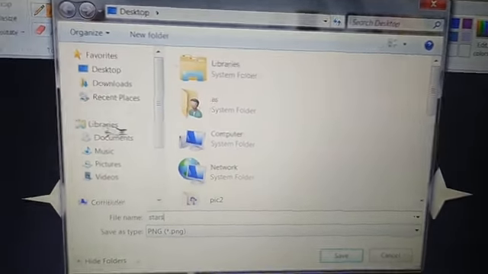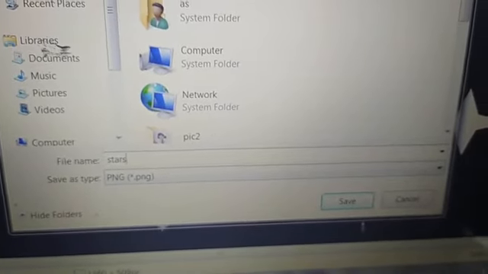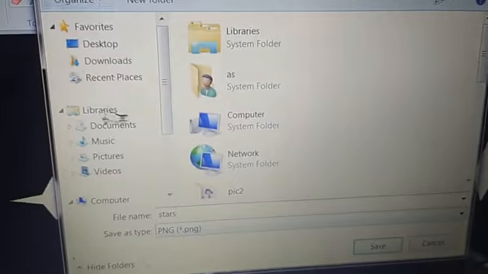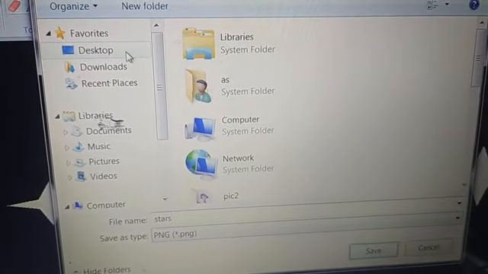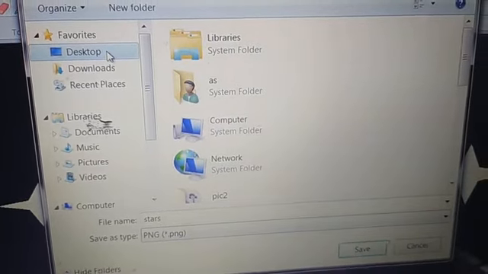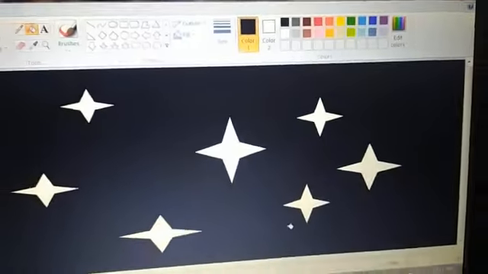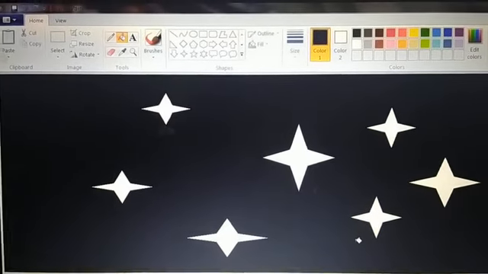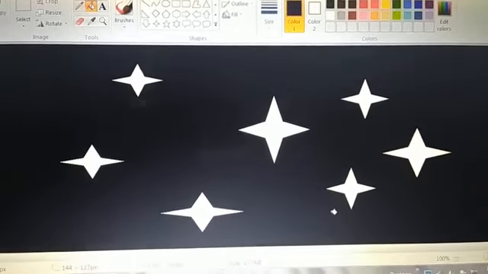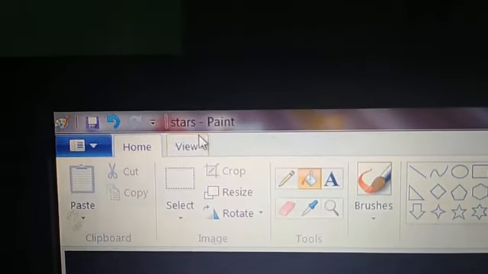S-T-A-R-S, stars. See? Given. Now, where do you want to save this drawing? On desktop. I want to save this file on desktop. This is the desktop option. Clicked. And finally, click on the save button. Now this drawing, stars, is saved. In which file? Stars file. What is the name of my file? It is stars. You can see my file name now here, stars, isn't it?